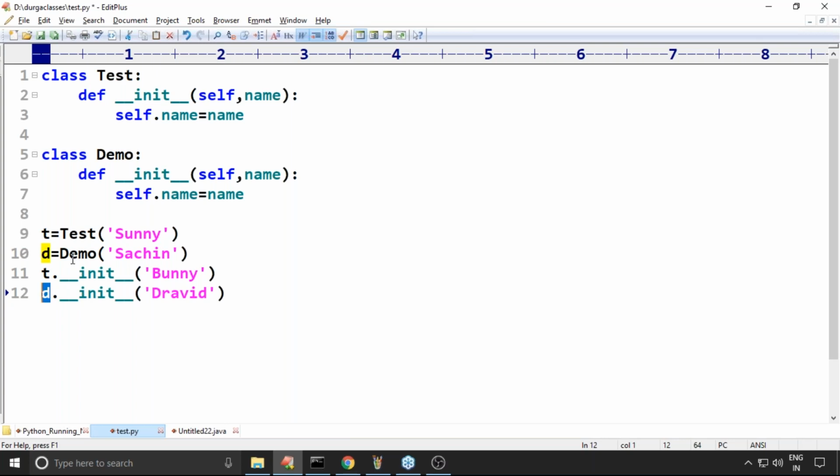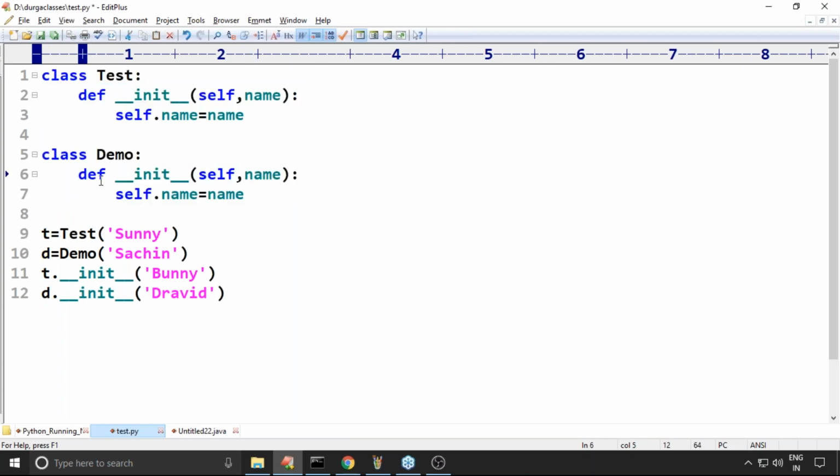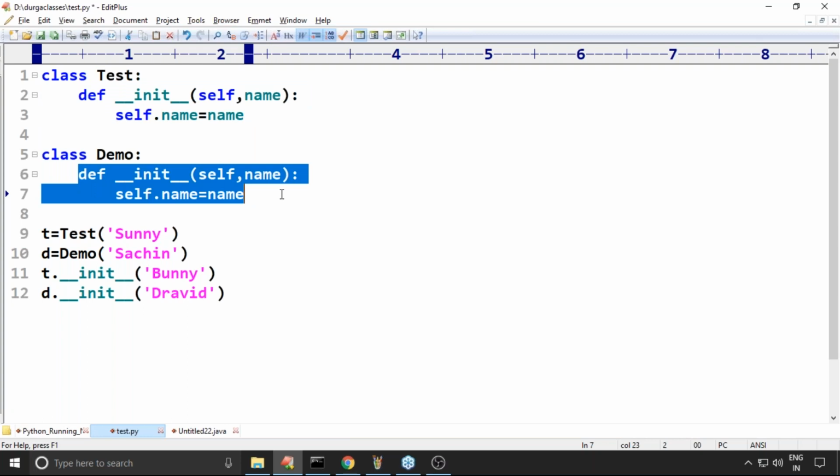Who asked this doubt? Has it been clarified? Even if multiple classes are there and init is called multiple times, don't worry, there is always a differentiation. Clear? Okay, someone asked this doubt.